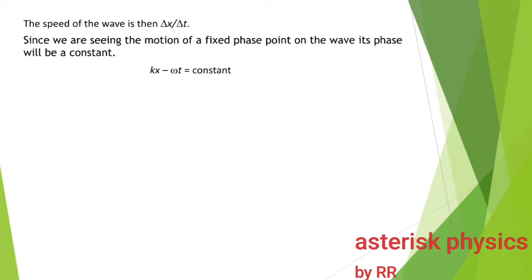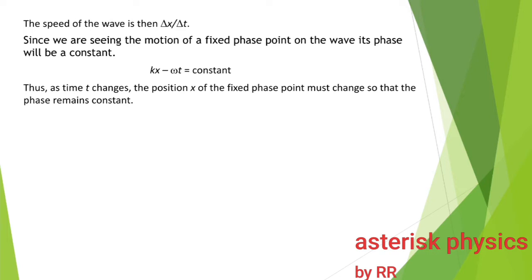That is, the value of kx minus omega t is same as k into (x plus delta x) minus omega into (t plus delta t). Thus, as time t changes, the position x of the fixed phase point must change so that the phase remains constant. The meaning is kx minus omega t is equal to k into (x plus delta x) minus omega into (t plus delta t).